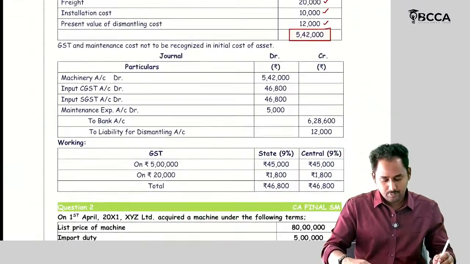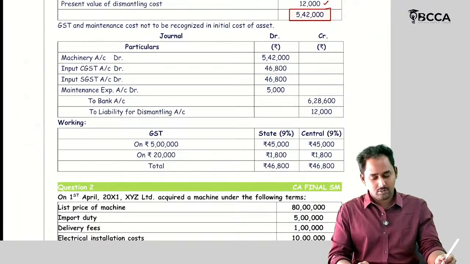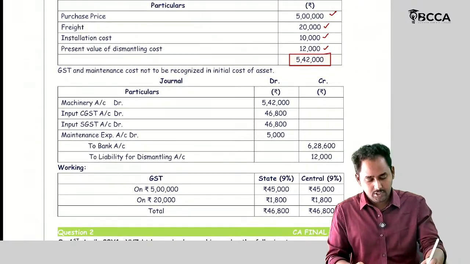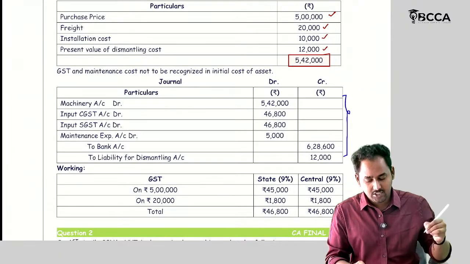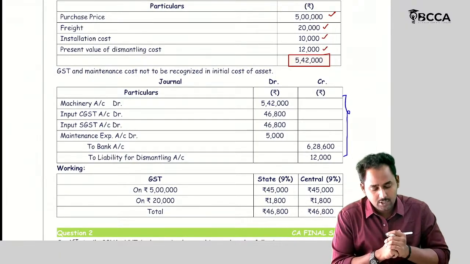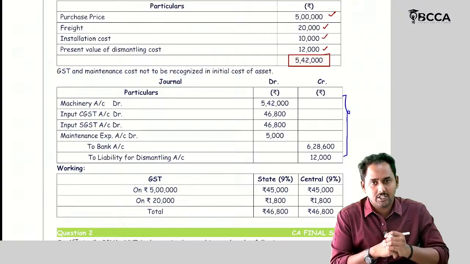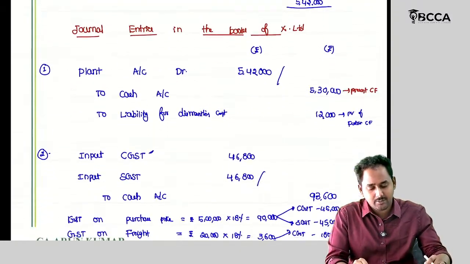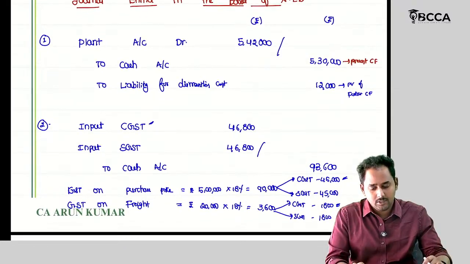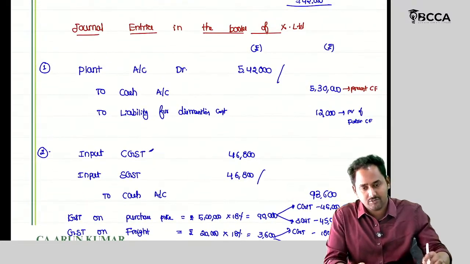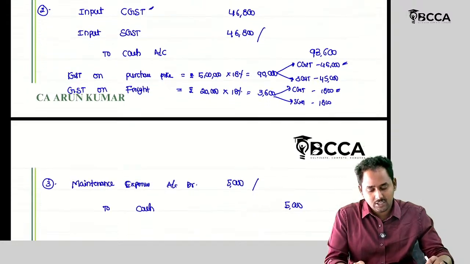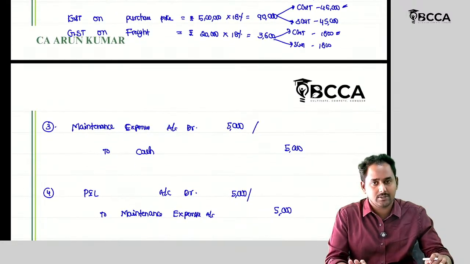Okay. So these are the elements. They have passed a consolidated journal entry. Instead of that, we can provide the journal entry for each aspect separately. This is for the recognition of the asset, first journal entry. Second journal entry with respect to the GST. Third journal entry with respect to the expenses.